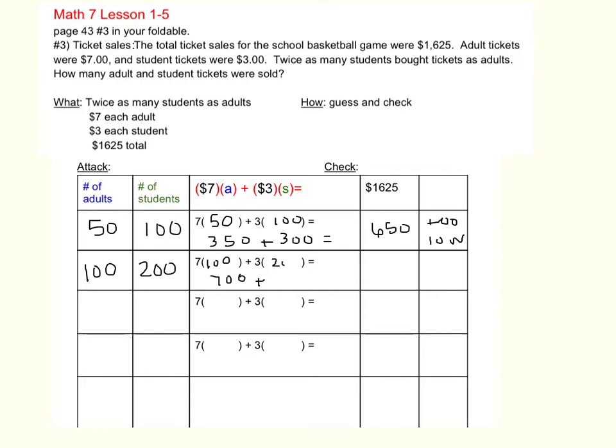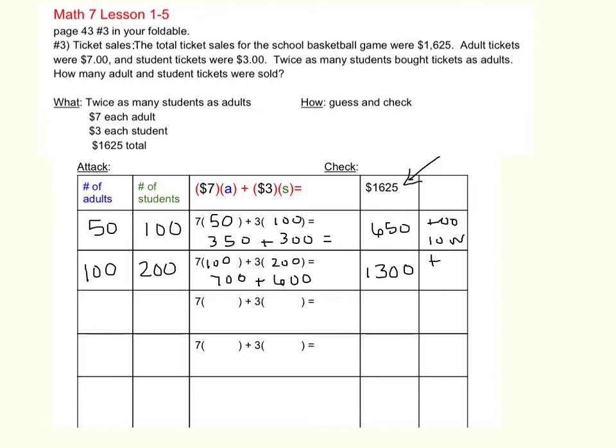And there were 200 student tickets. Since they were $3 each, we multiply that by 3. So that's $600 for student tickets. 700 plus 600 is $1,300.